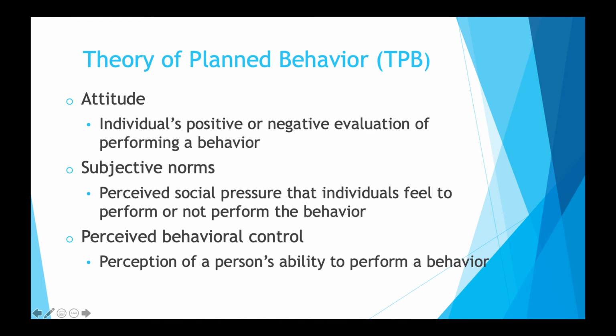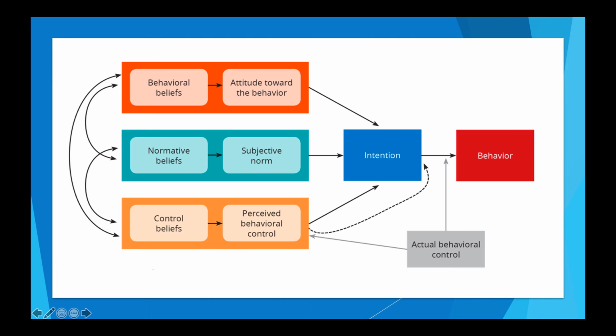The final component of the theory of planned behavior is perceived behavioral control. Perceived behavioral control is the perception of a person's ability to perform a behavior. Perceived behavioral control is influenced by an individual's beliefs, like control beliefs. Here's an example of the theory of planned behavior model. This model also includes the things that each component is influenced by.